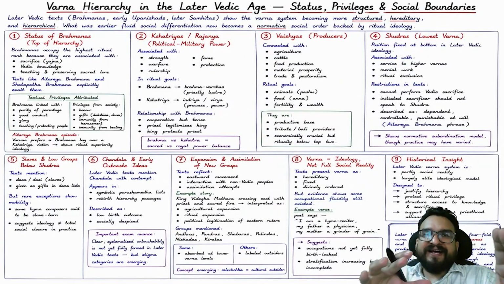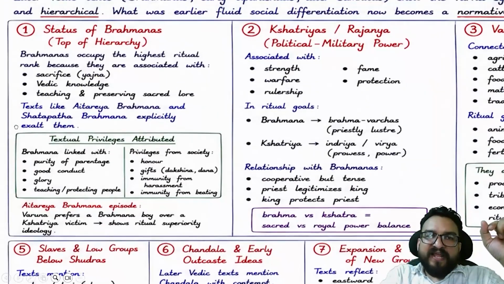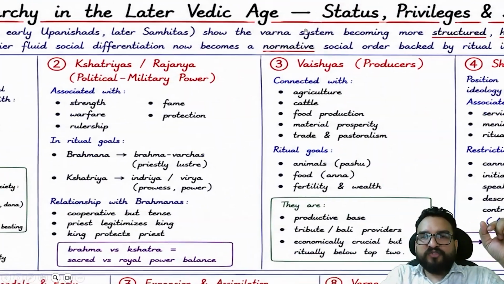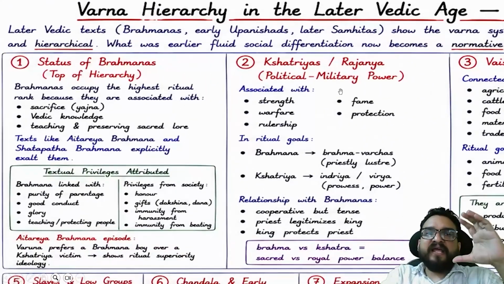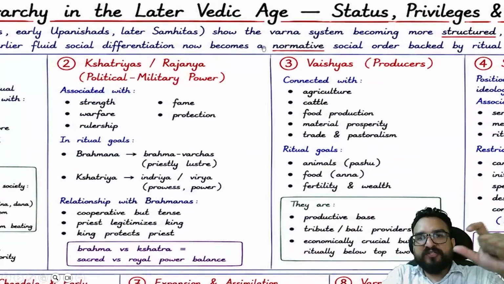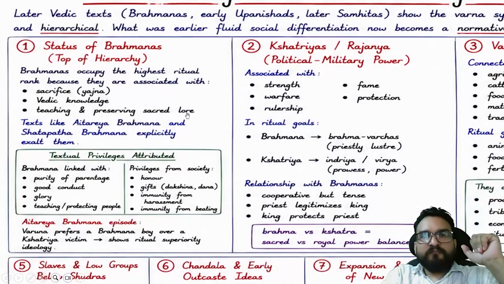Whereas if you see the Varna hierarchy in the later Vedic age, now the hierarchy will be coming. Later Vedic texts, like the Brahmanas and early Upanishads, show that the Varna system became structured, hereditary and hierarchical. What was earlier fluid social differentiation now becomes a normative social order backed by ritual ideology. Understand? Now over here, the status of Brahmanas.